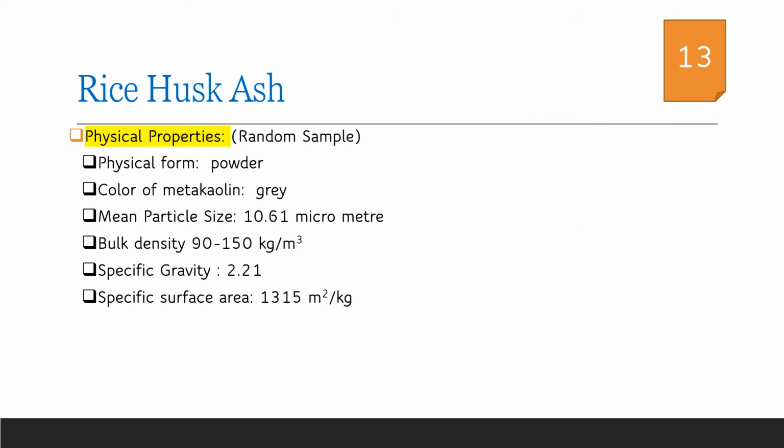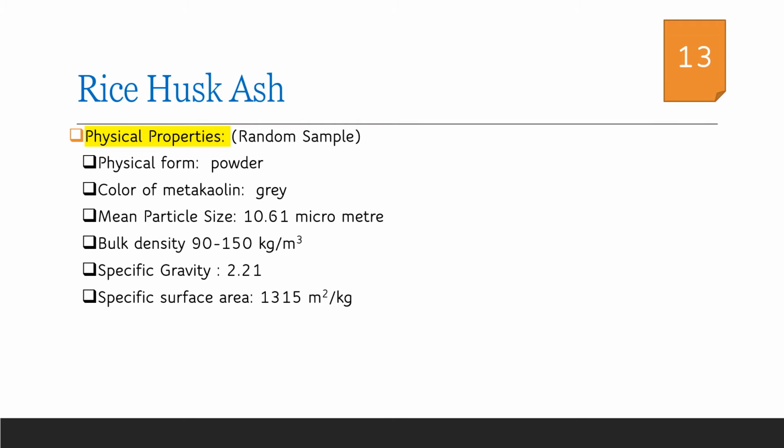Considering the physical properties of a random sample of rice husk ash, it is observed that rice husk ash is a grey colored powder with a mean particle size of around 10 microns, and its bulk density is in the range of 90 to 150 kg per meter cube, and the specific gravity is in the range of 2.2. The specific surface area is much greater than 1000 meter square per kilogram. From these observations it could be concluded that the bulk density of rice husk ash is much less than that of cement, and the specific gravity of rice husk ash is much greater than that of cement.